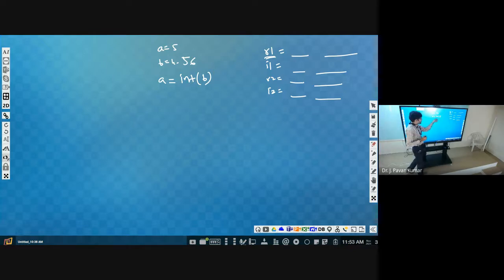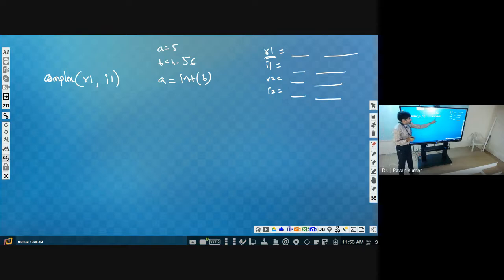What is the functionality of this? The b value will be assigned after converting it to an integer. So to convert the given type into the specified type, we use this. Similarly, in order to convert the given two numbers R1, I1 into a complex number, we will use complex. Small c only, complex.